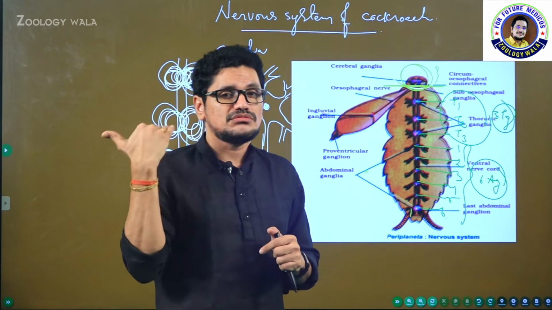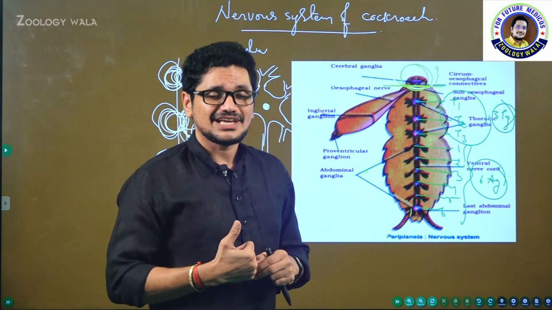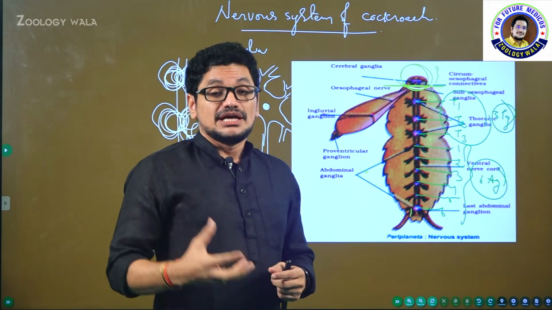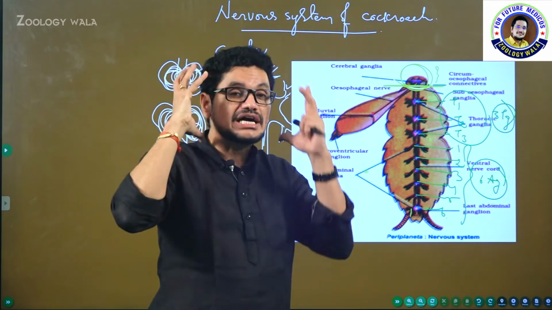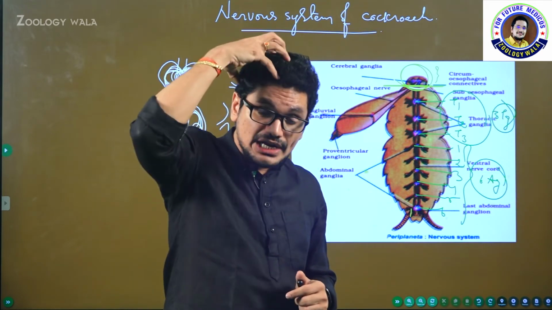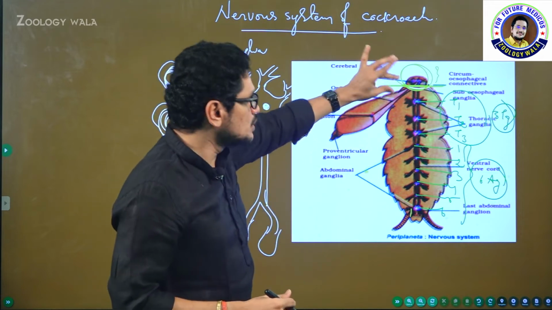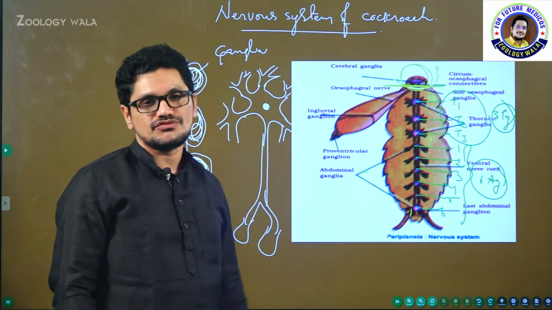So if you remove the head region of a human being, can he survive? I think you know the answer. You cannot survive. A number of nerve cells are concentrated here. Highly developed organization is observed in the case of human beings. A number of nerve cells are organized here to form the brain. But here it is not like that. Only a few nerve cells form the brain. The rest of the body contains most of the nerve cells.